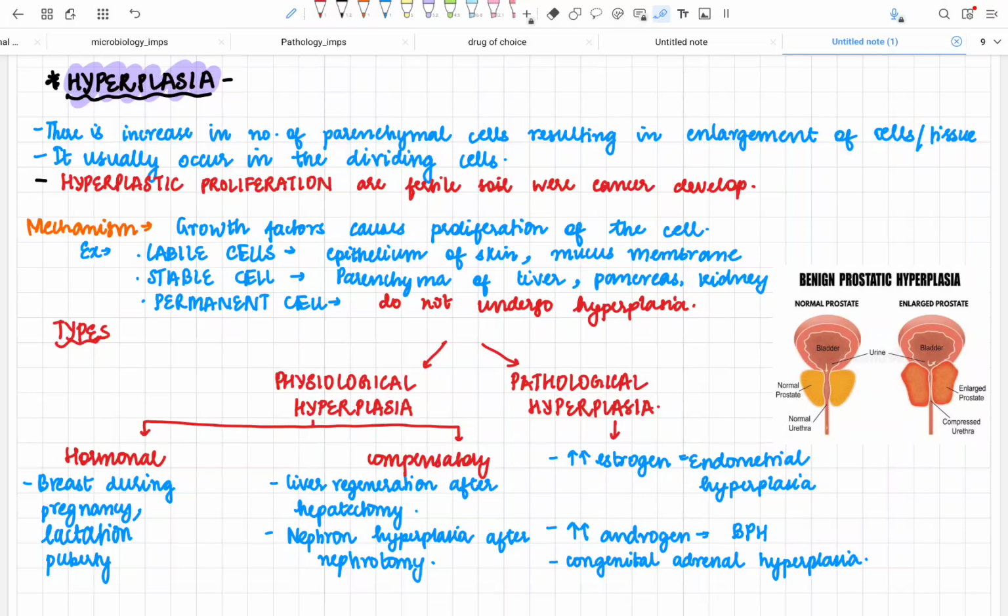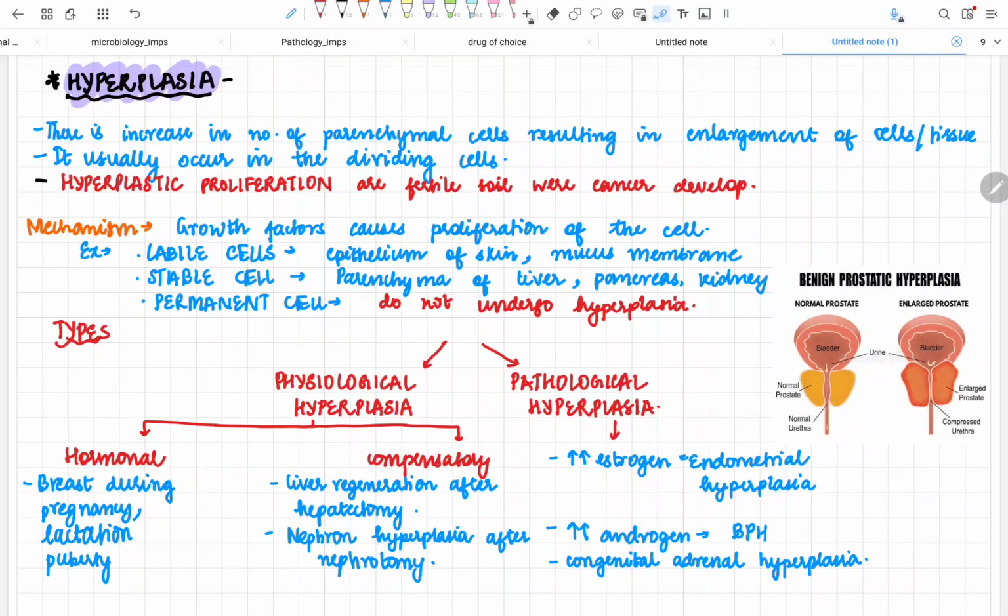So the main underlying mechanism of these two enlargements is the increased production of cells in them due to an abnormal stimulus or abnormal stress, which can be hormones. Here the stress or the hormone is estrogen, here the stress or the hormone is androgen, and the congenital adrenal hyperplasia.